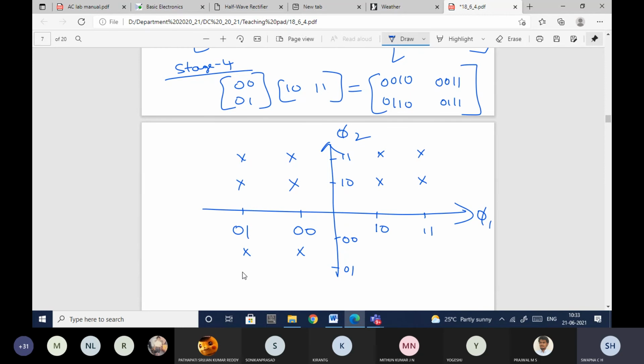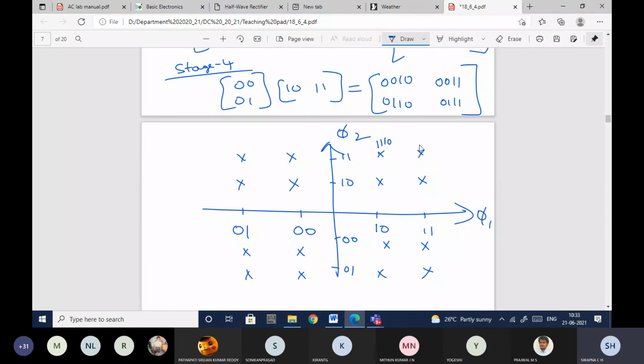Okay, so if you observe, this is in the form of a square. Okay, this is in the form of a square. So here the advantage of getting this square constellation is, here the distance between the variables will be more.